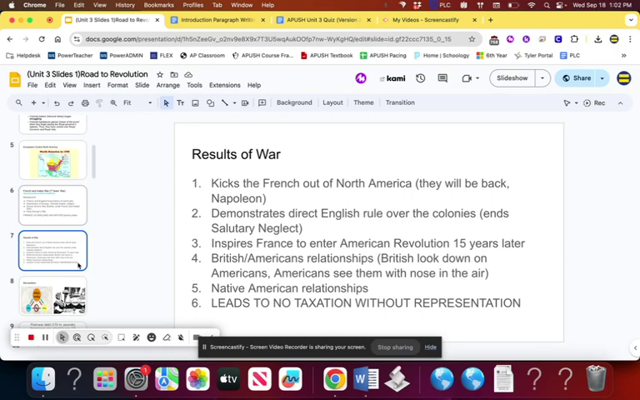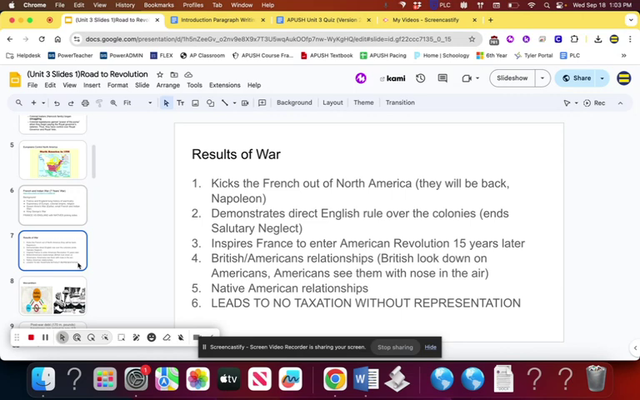So the results of the war for the American side of it, at least as it impacts us, with a British victory, the British do get Spanish Florida. The French are now kicked out of the North American continent, but they will be back to sell us Louisiana at some point. It also shows direct rule over the colonies. Like the British Army is physically on the North American continent. Later on, it's going to help inspire the French to join the American cause in the Revolution, so that France can mess with England, but also maybe regain some of the territory that they had lost.